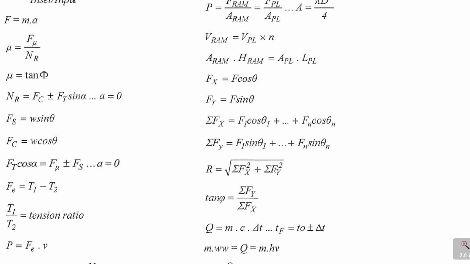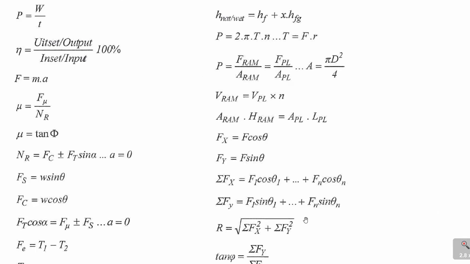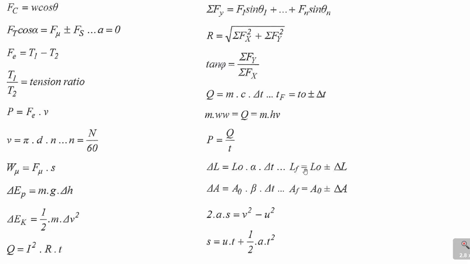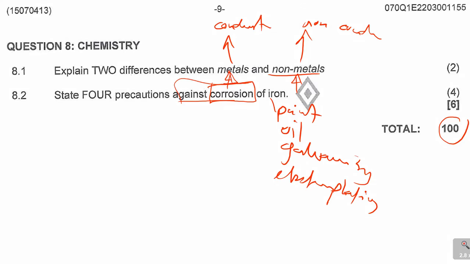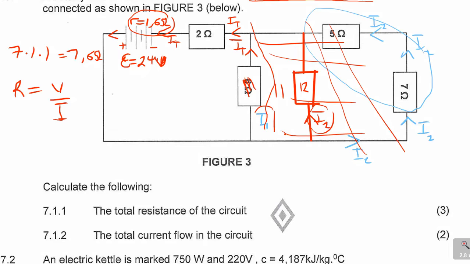Let me just check it here. If ever there is a formula for R is V over I. Okay, I can't see that one, but remember that formula. Resistance is voltage over current. Sometimes you use that triangle. Remember the triangle.